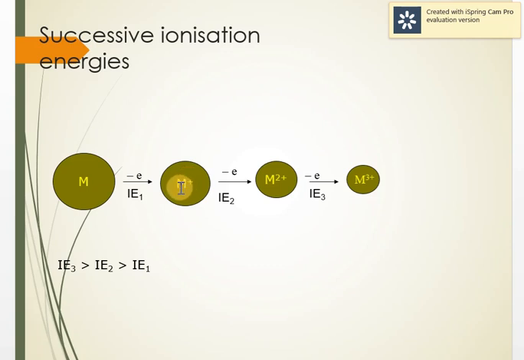So the effective nuclear charge per electron increases, so it is more difficult to take out the second electron. Same way here, it has already lost 2 electrons, the nuclear charge is the same, so the effective nuclear charge per electron increases, so it becomes more difficult to take out one more electron from a positive ion. So that's the reason the third ionization energy is more, because it is more difficult to take out the third electron, then the second, then the first.